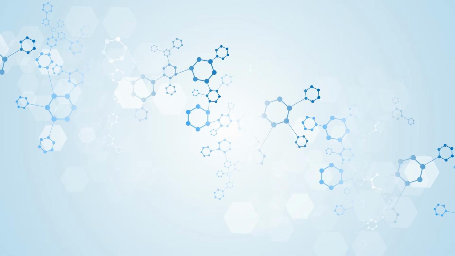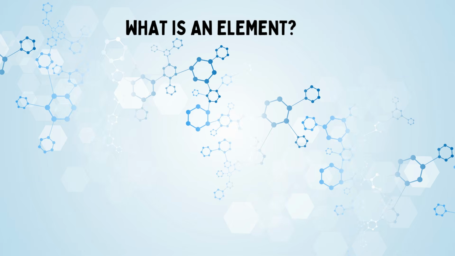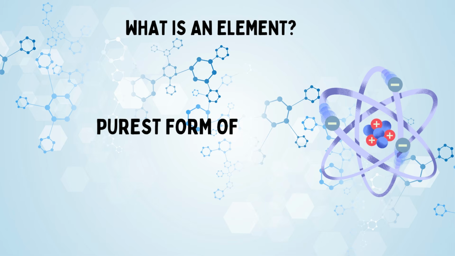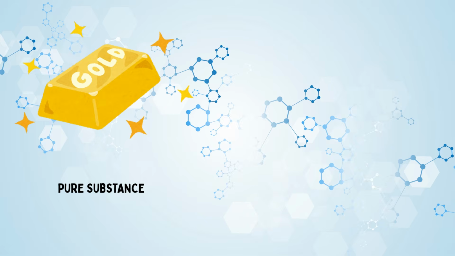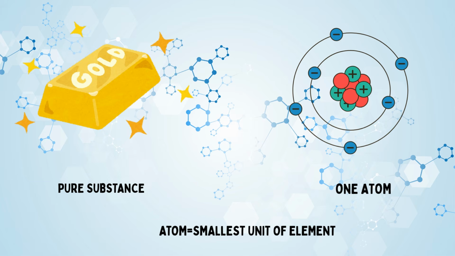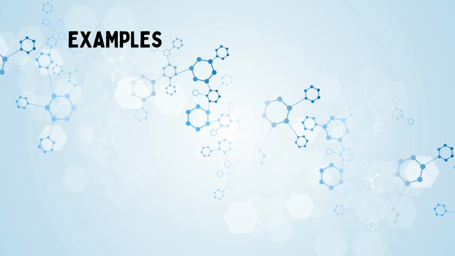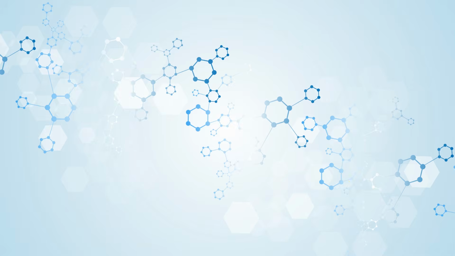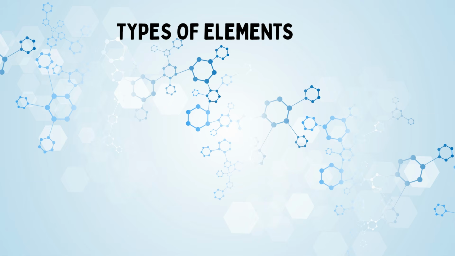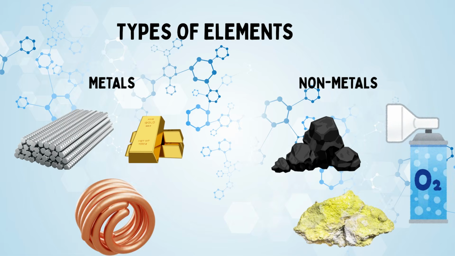First of all, we understand what is an element. An element is the purest form of a substance that cannot be broken down into simpler substances. In another way, we can say that it is a pure substance made up of only one kind of atom. Examples: iron, gold, oxygen, carbon, sulfur. These all are elements. Elements around us can be divided into two groups, metals and non-metals. Each has different properties and uses.